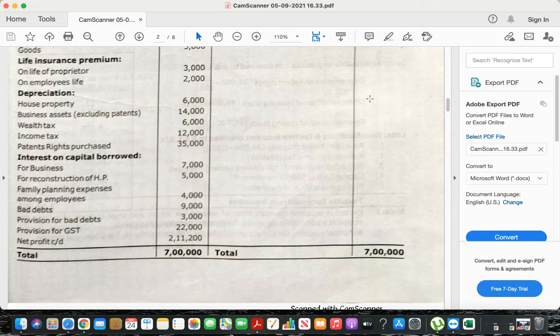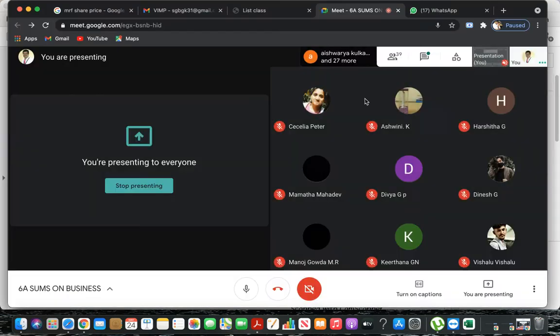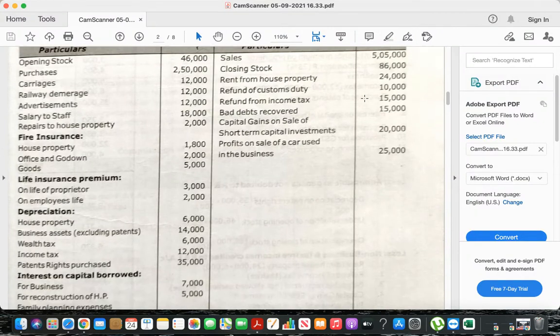Next, wealth tax 6,000, income tax 12,000, patent rights purchased 35,000.